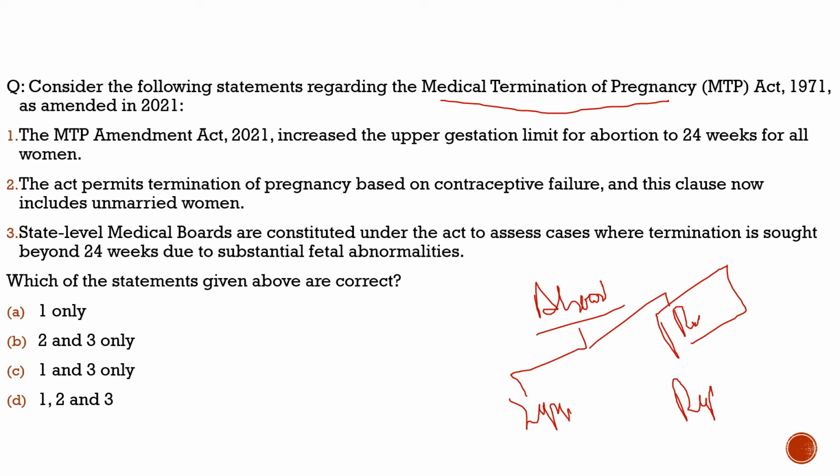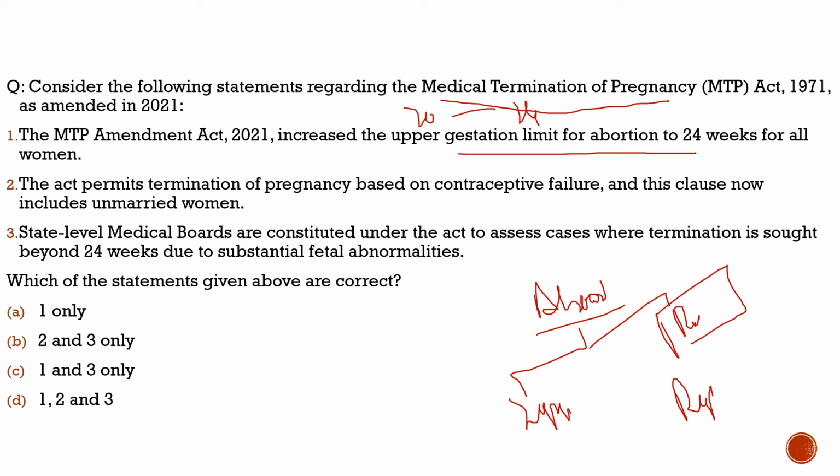Up to a certain time period, abortion is allowed, but with certain conditions. But after that, abortion is not allowed. So let's understand that through this question. Here the question says, consider the following statements regarding the Medical Termination of Pregnancy Act 1971 as amended in 2021. First, the MTP Amendment Act 2021 increased the upper gestation limit for abortion to 24 weeks for all women. First you have to understand that earlier it was 20 weeks only. Now it has been increased to 24 weeks.